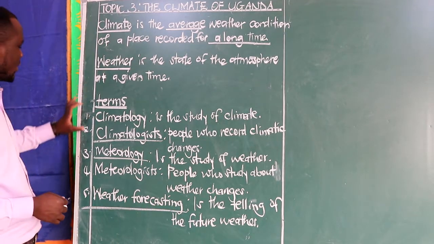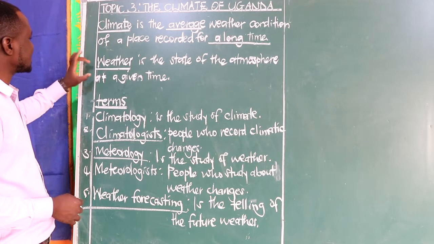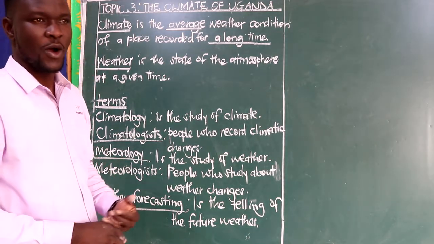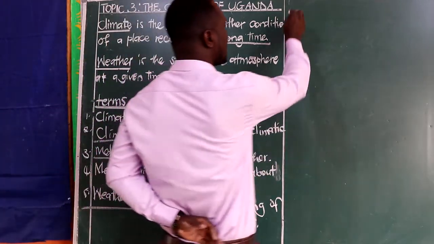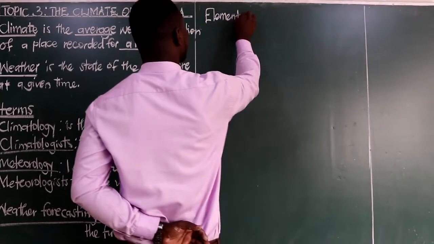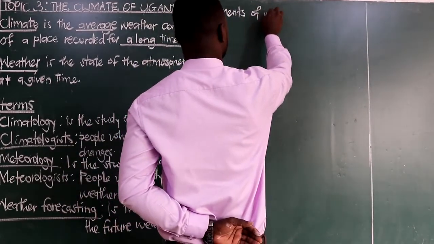We go back to our lesson. We say climate has an attachment to weather, which means we also need to remind ourselves of the elements of weather that we learned already. Elements of weather.